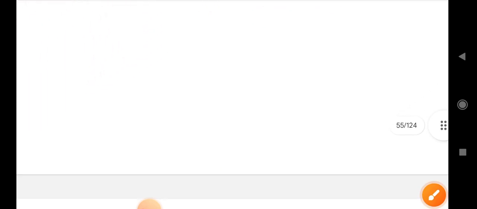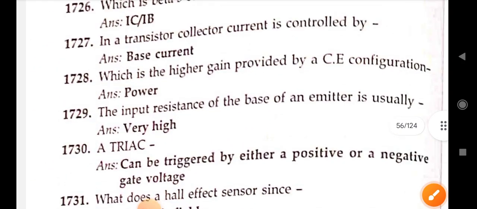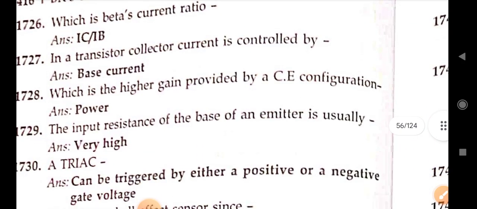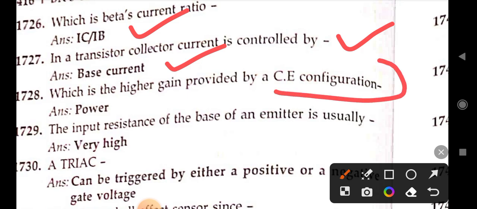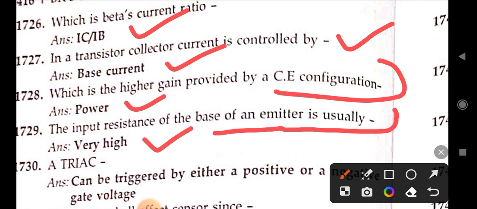Next, which is beta current ratio? IC by IB. Next, in a transistor collector current is controlled by base current. Next, which is the higher gain provided by a CE configuration? Right answer is power. The input resistance of base and emitter is usually very high.